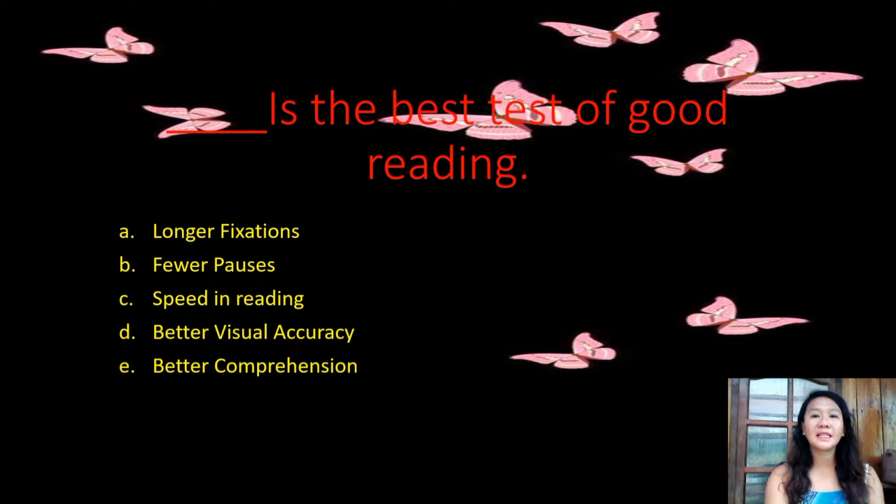Blank is the best test of good reading. A. Longer fixations. B. Fewer pauses. C. Speed in reading. Letter D. Better visual accuracy. And letter E. Better comprehension. The correct answer here is letter E. Better comprehension is the best test of good reading.